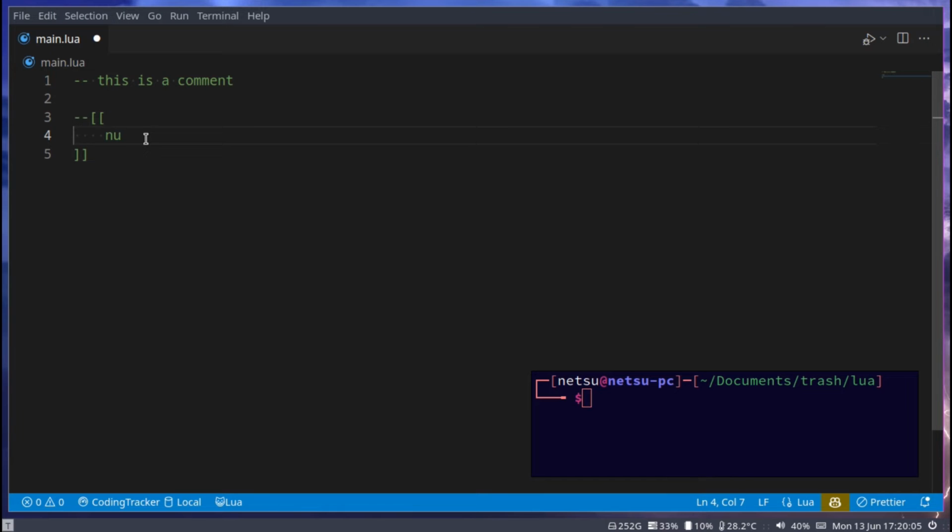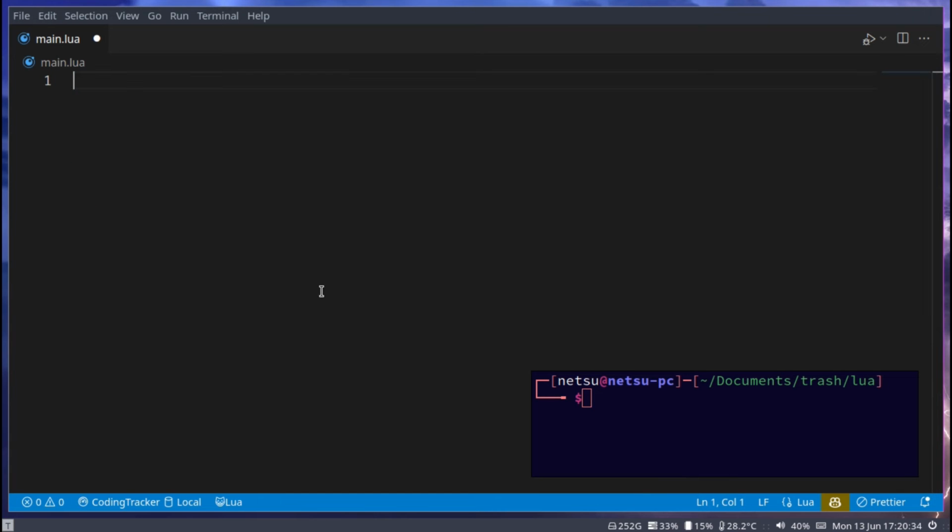So multi-line comment. It is amazing because now everything that's between these is part of the comment, meaning if you put any code in here, it will not execute. Same here, if I put any code in here, it will not execute. This one is just one line, whilst this one can span multiple lines.